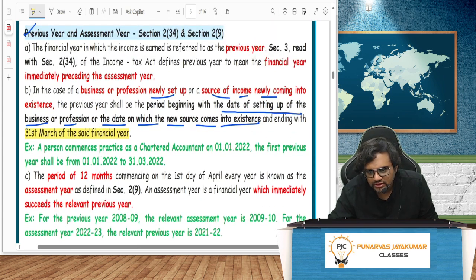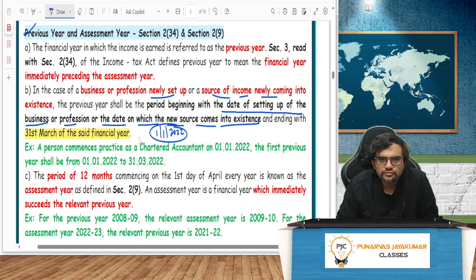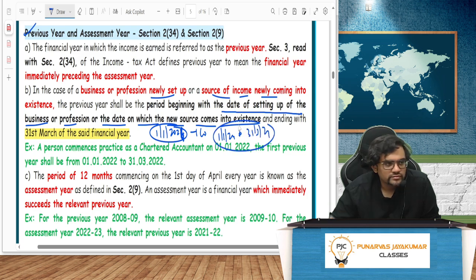One more question: a company is incorporated on 1/1/22. What is the previous year? Or let me say 1/1/24. What would be the previous year? 23-24? No, the previous year, from where does it begin? Same, 1/1/24 to 31st March 24.